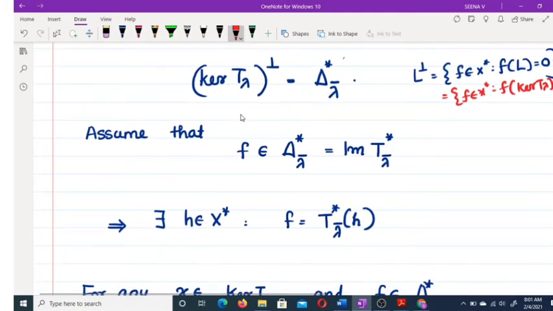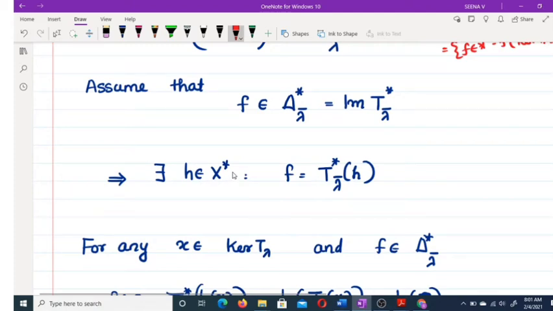So we assume some f belongs to delta star lambda conjugate, which is image of T star lambda conjugate. So f is in the image, which means there exists an h belongs to X star such that f is equal to T star lambda conjugate of h.